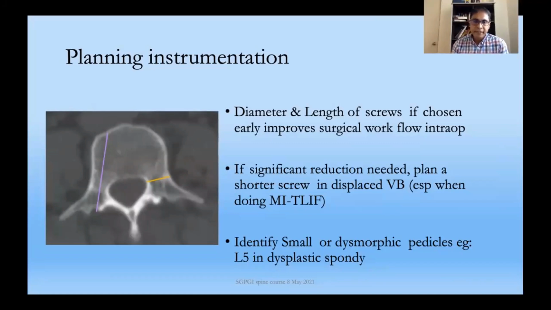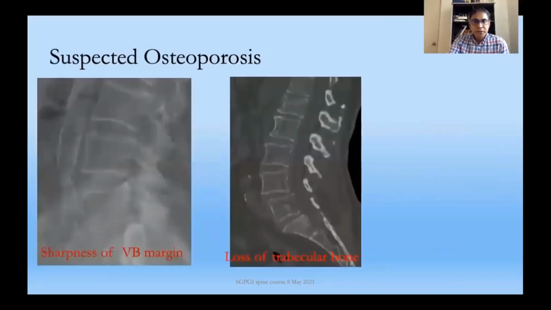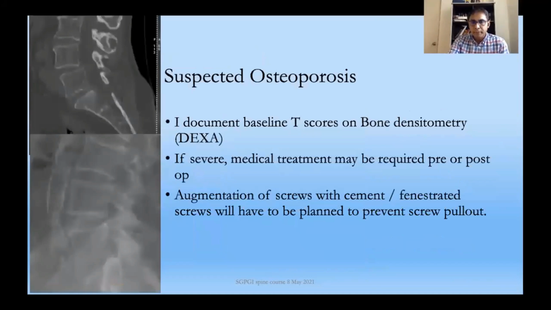And sometimes you can identify a very small pedicle, for example, a dysplastic spondylolisthesis, and you may not want to cannulate that, or you might want to use a smaller pedicle screw. So if you suspect osteoporosis, my normal criteria would be to do a baseline T score on a DEXA scan, and if severe, treatment might be required. Most importantly, we can plan augmentation of the screws with cement or use a fenestrated screw. This can be planned prior.